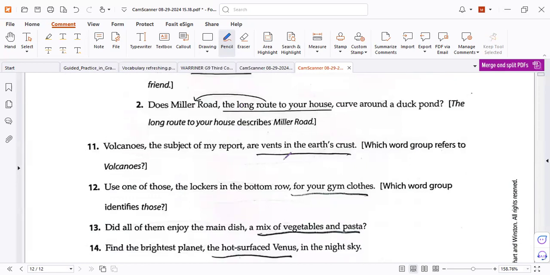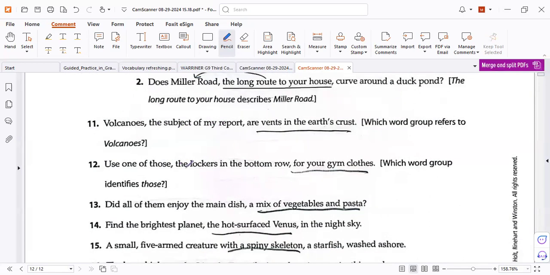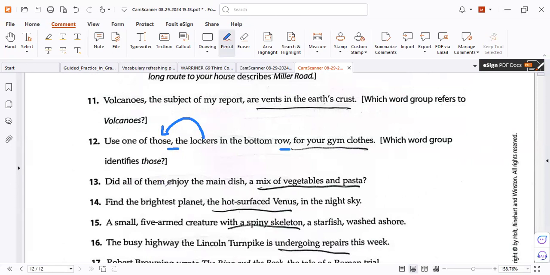But here it's not the appositive. Remember, the appositive is information already, like that will come. The subject of my report. Between two commas. Between two commas just. Here the appositive is between two commas, because it's a noun that refers to a noun or pronoun. You see those? Who are those? Lockers. Again, did all of them enjoy the main dish? Yes. What is a dish? A mix of vegetables. Feel it? Yes. That is the point.